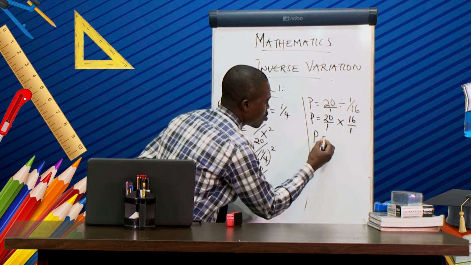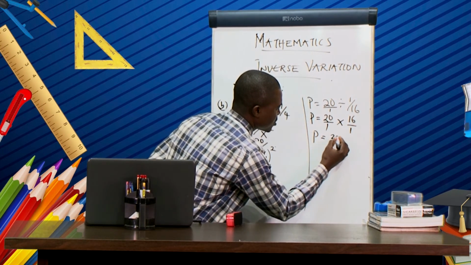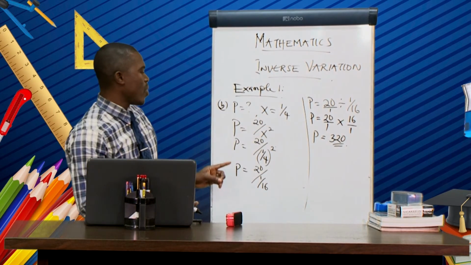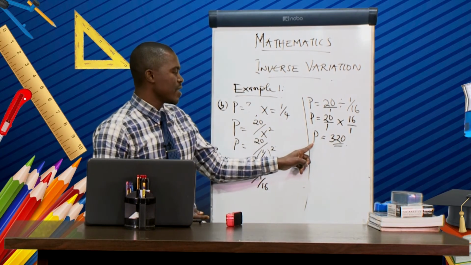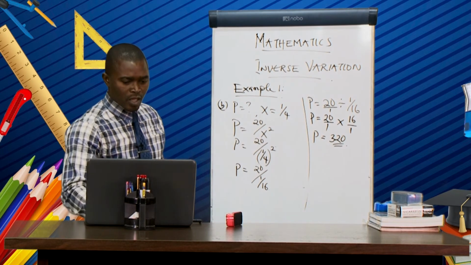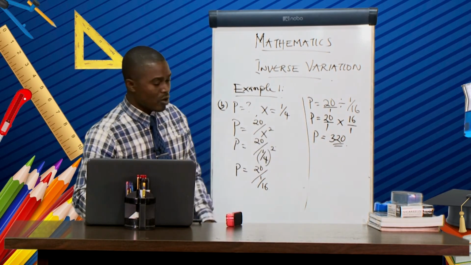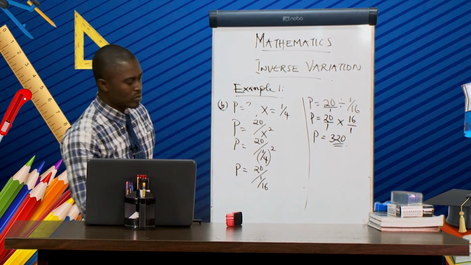So P now equal to 20 multiplied by 16. That will give us 320. So it means when x equal to 1 over 4, P equal to 320. Now let's look at the last one, which is C.